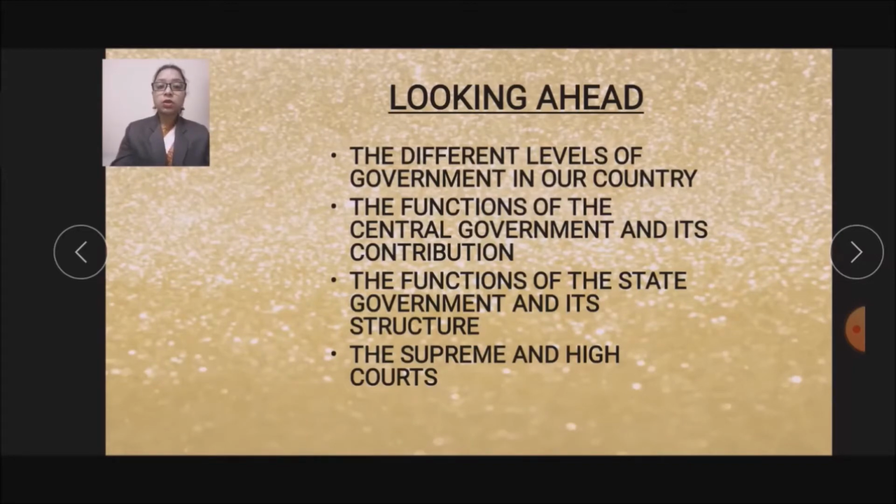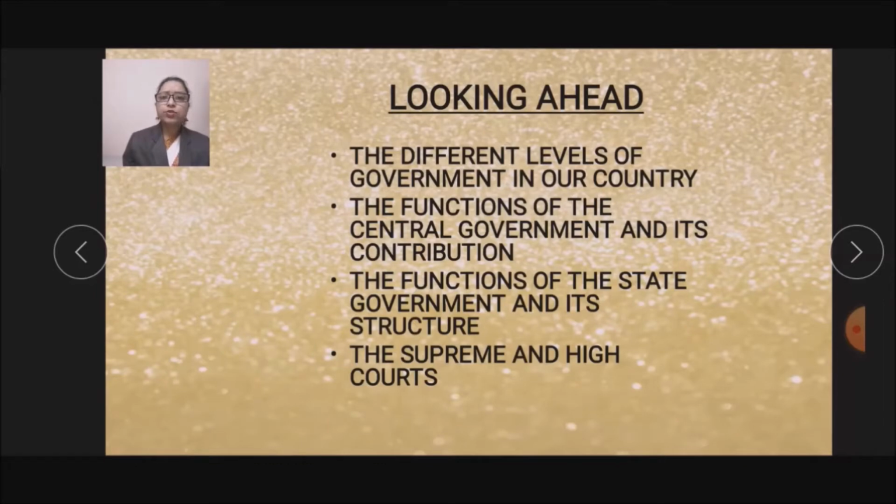Before starting the chapter, let's have a small discussion. The government lays down rules and makes laws. It also ensures that we live according to the laws and that we follow all the rules.